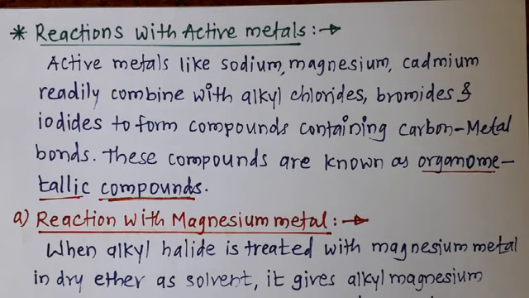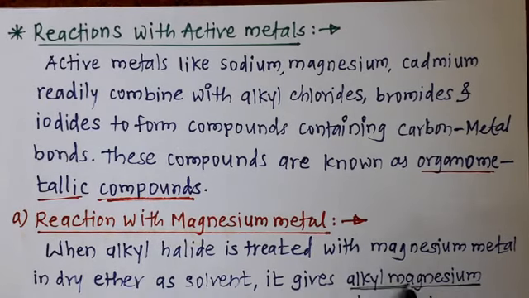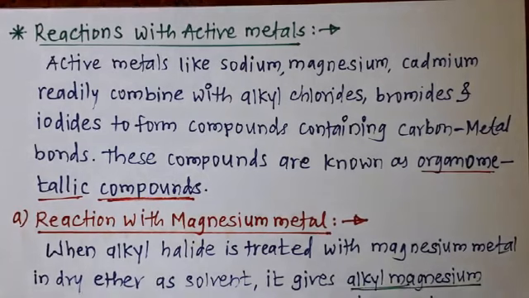The first, very famous reagent or reaction, is the reaction of alkyl halide with magnesium metal. In this reaction, alkyl halide is treated with magnesium metal in the presence of dry ether as solvent, then it gives alkyl magnesium halide as a product, and this product is known as Grignard reagent.